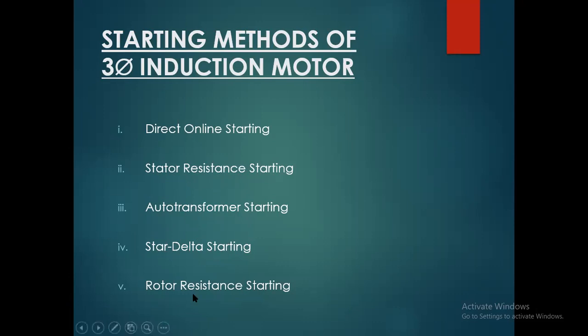meaning auto star delta converter system, in which a motor is started on the star connection, and then it continues rotation in delta mode.